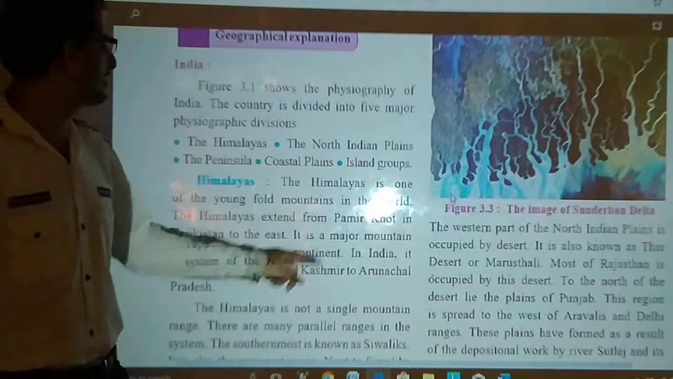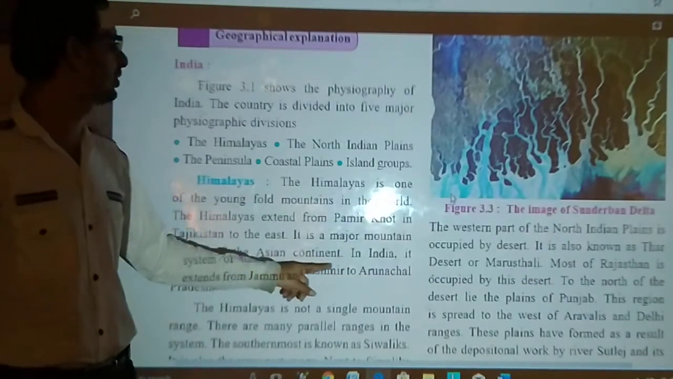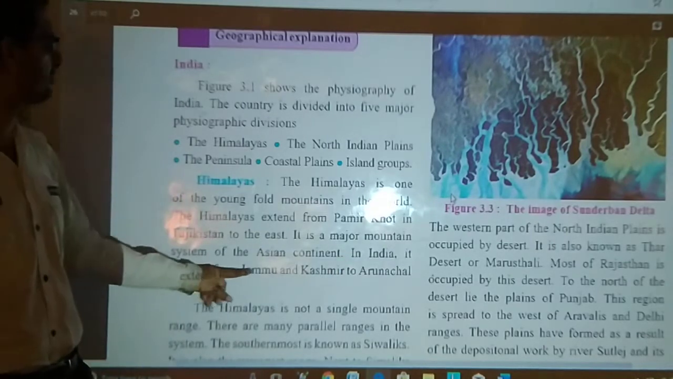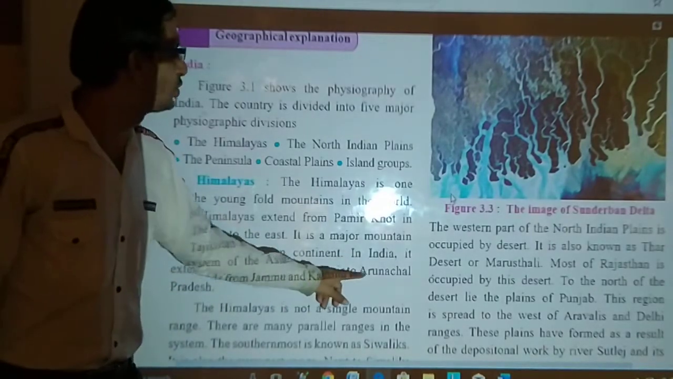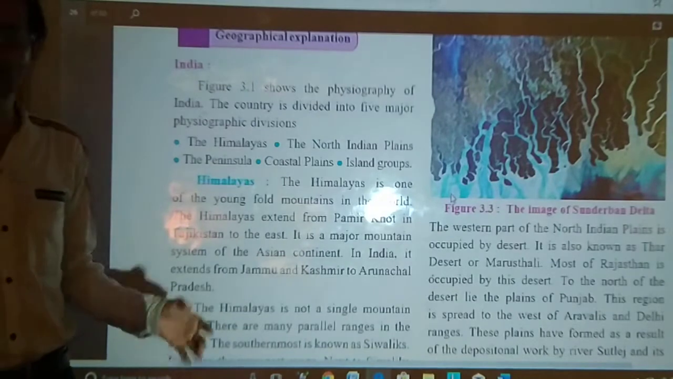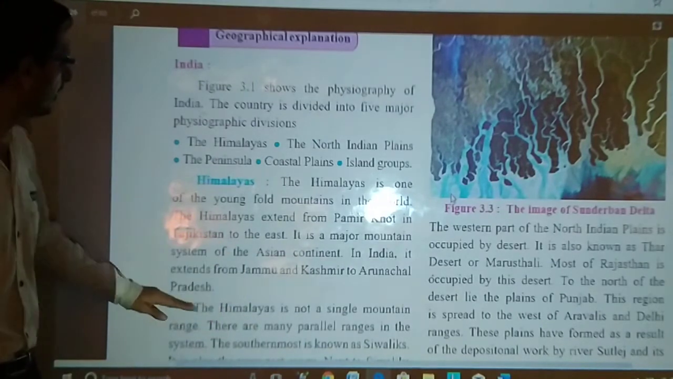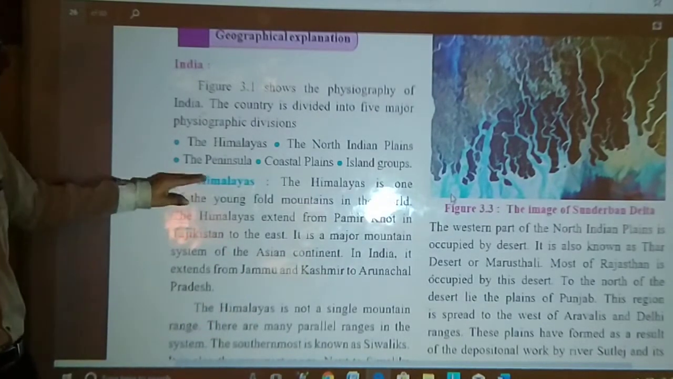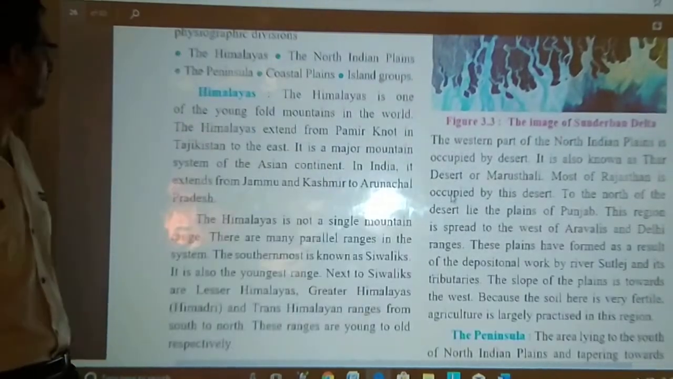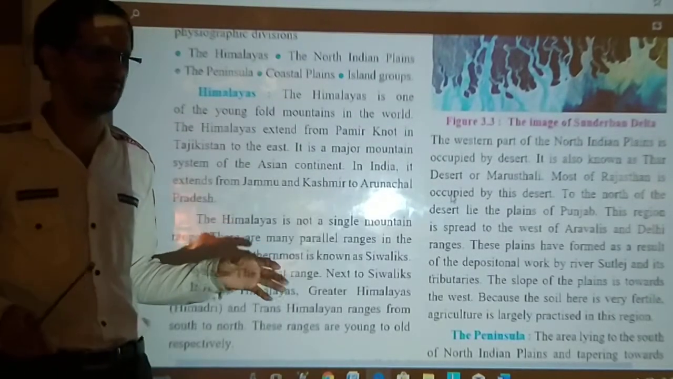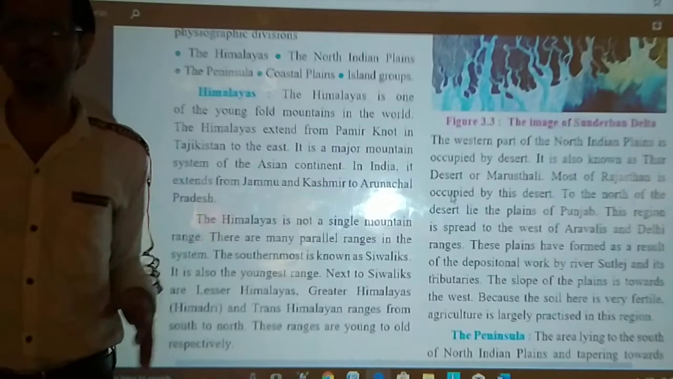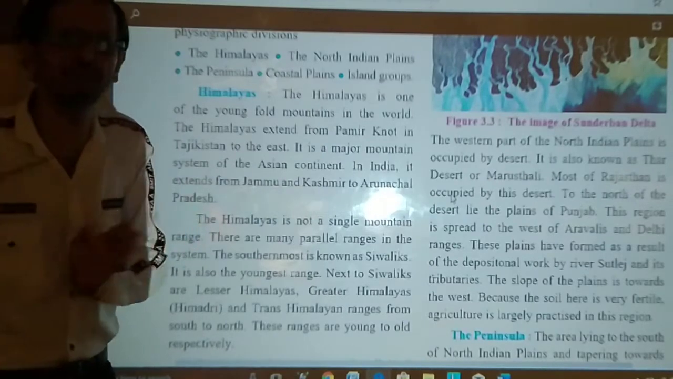So, it is a major mountain system of the Asian continent. In India, it extends from Jammu and Kashmir to Arunachal Pradesh. I already told you and described it to you. Now we go further. The Himalaya is not a single mountain range. It is not a single mountain region. It is a cluster of mountains. Himalaya is not a single straight mountain, okay?